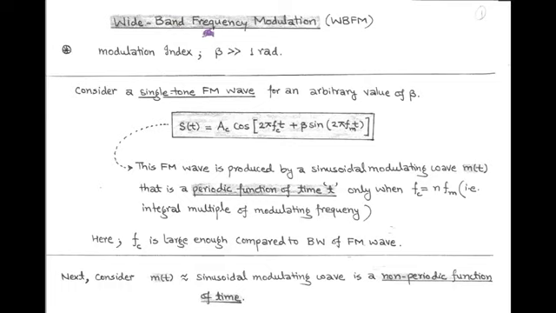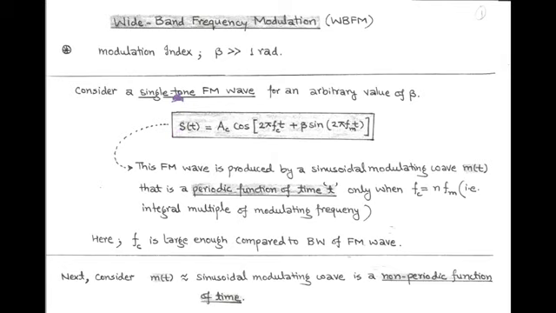Welcome friends. Our next topic is wideband frequency modulation or WBFM. As we know, in WBFM the value of beta, that is the modulation index, is far greater than 1 radian. So we now discuss wideband FM mathematically.